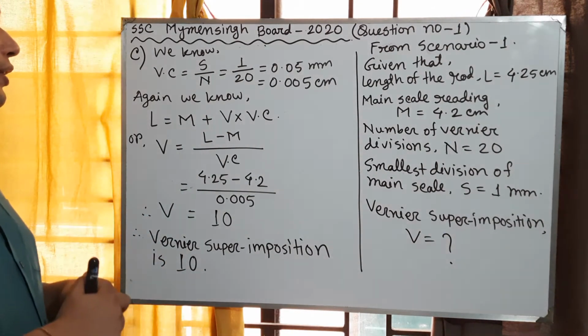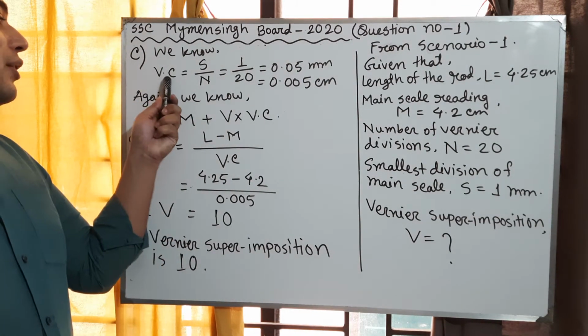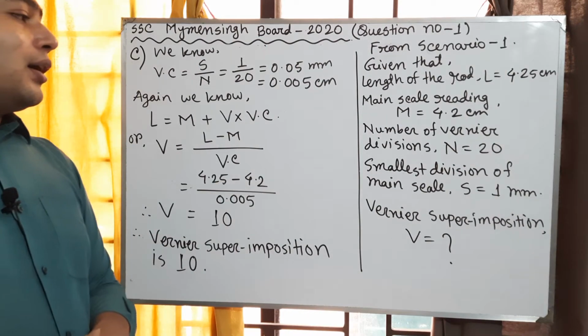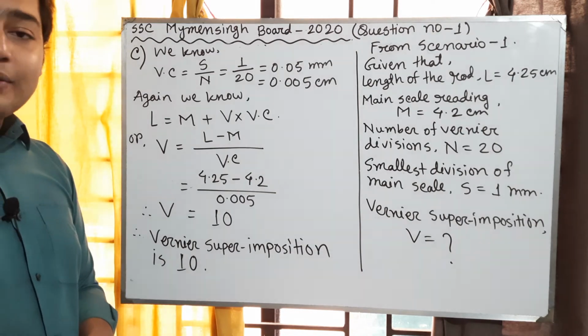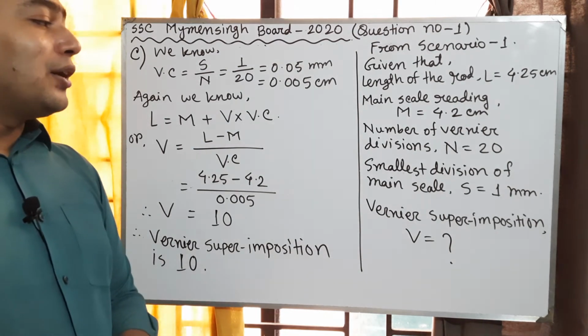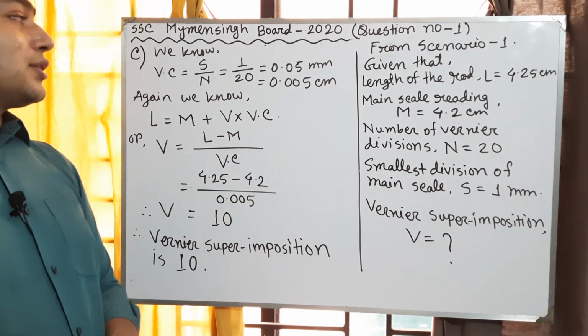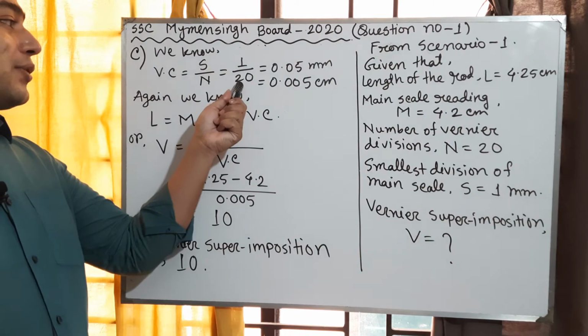According to the definition of vernier constant, we know that vernier constant equals the smallest division of the main scale divided by the total number of vernier divisions. So S by N equals 1 by 20.